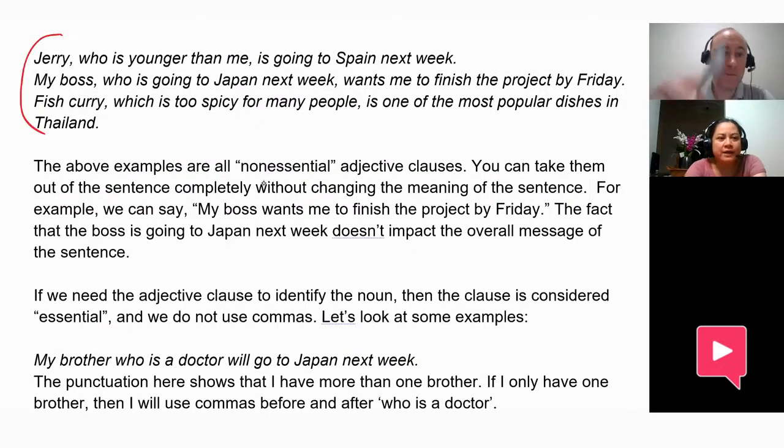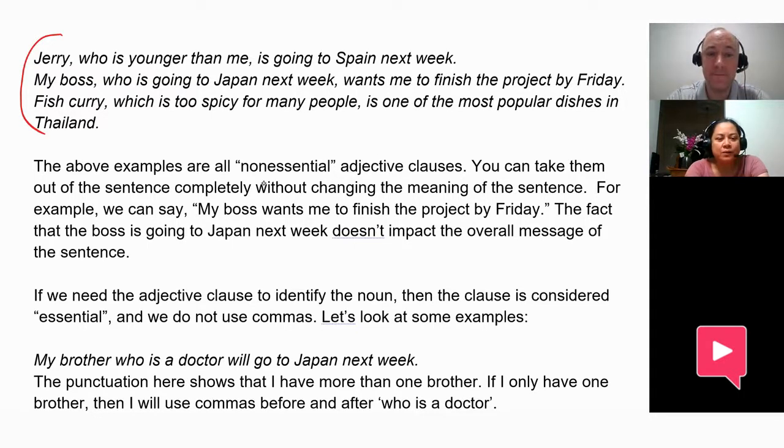Okay. Jerry, who is younger than me, is going to Spain next week. Let's pause right there. I can take out who is younger than me, and the sentence still means the same. So I can say, Jerry is going to Spain next week. That's one way to tell that this is a non-essential clause. Let's read the next one.